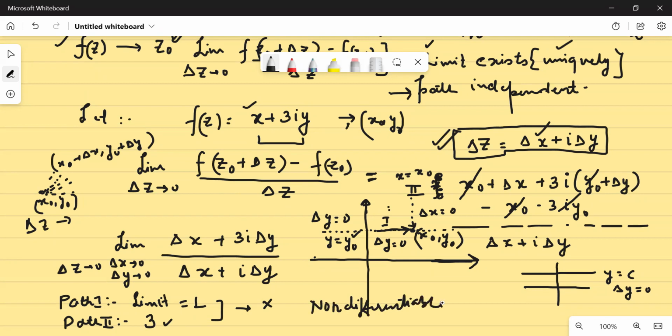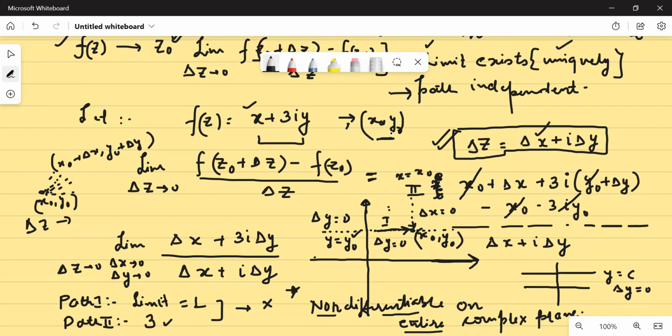In fact, you would see that I have taken any general point. Let's say x naught comma y naught, I have not put 0 comma 0 or anything. I'm saying any general point. So it is not differentiable on the entire complex plane. ठीक है. समझ में आई मेरी बात? हाँ या ना?